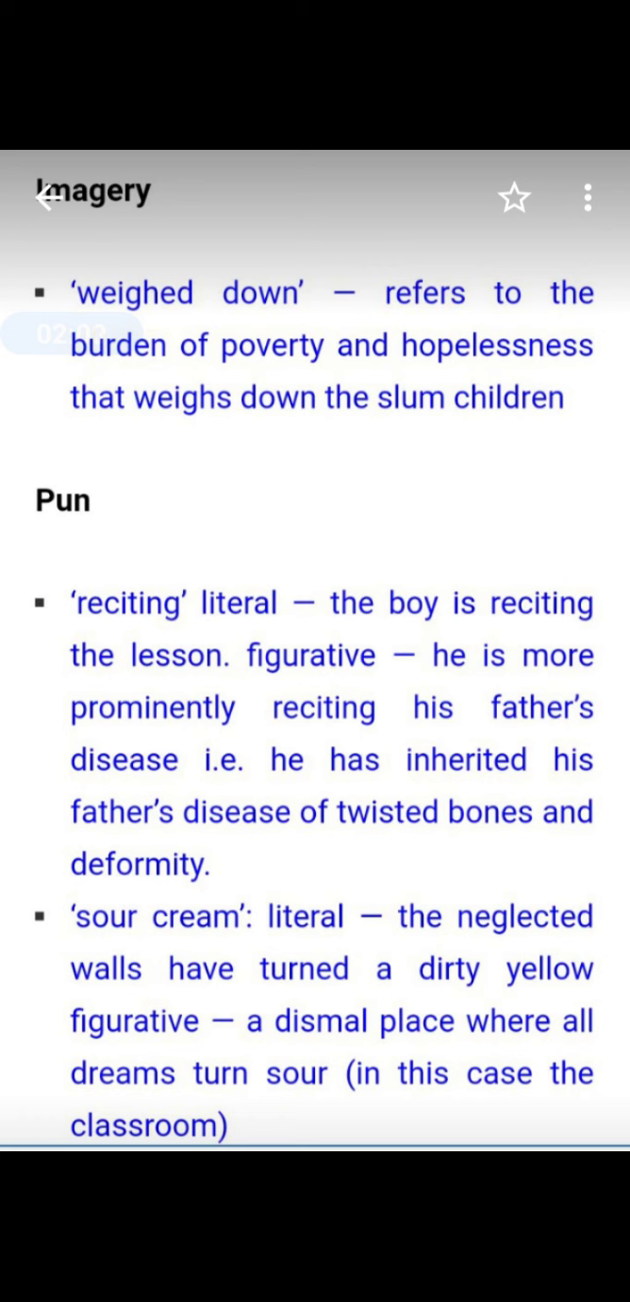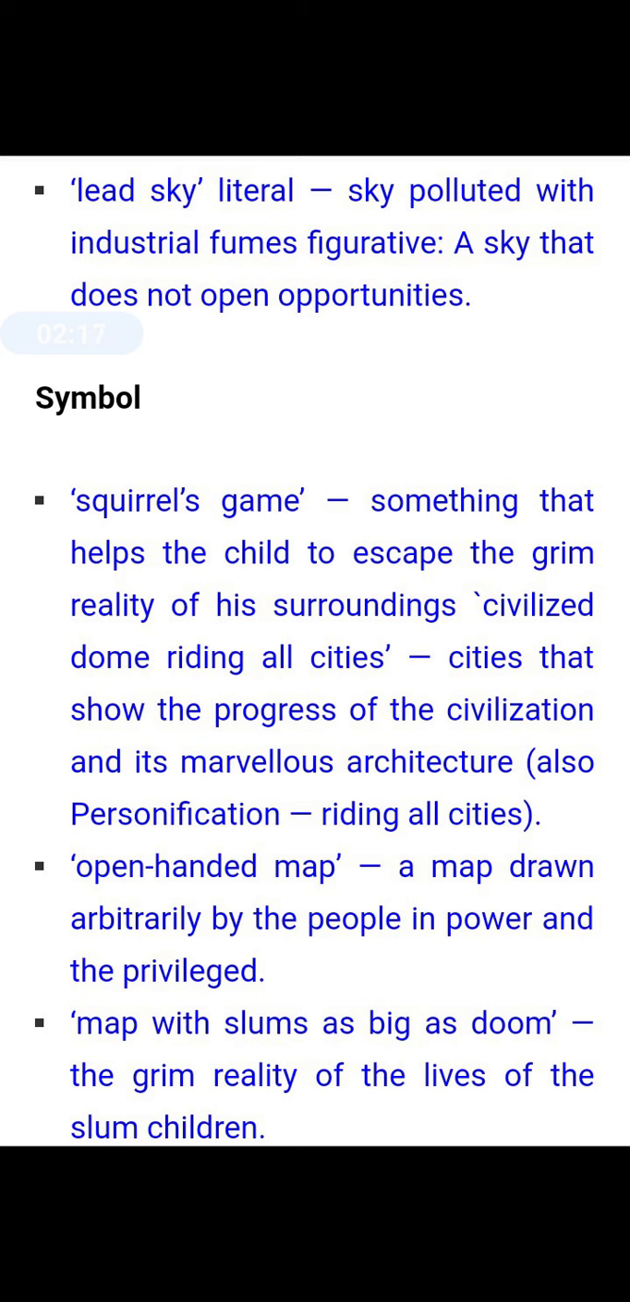Sour cream, the literal meaning: the neglected walls have turned a dirty yellow because they have not been painted again. And figurative: a dismal place where all dreams turn sour, in this case, the classroom. Lead sky, literal meaning: the sky polluted with industrial fumes, and figurative: a sky that does not open opportunities.